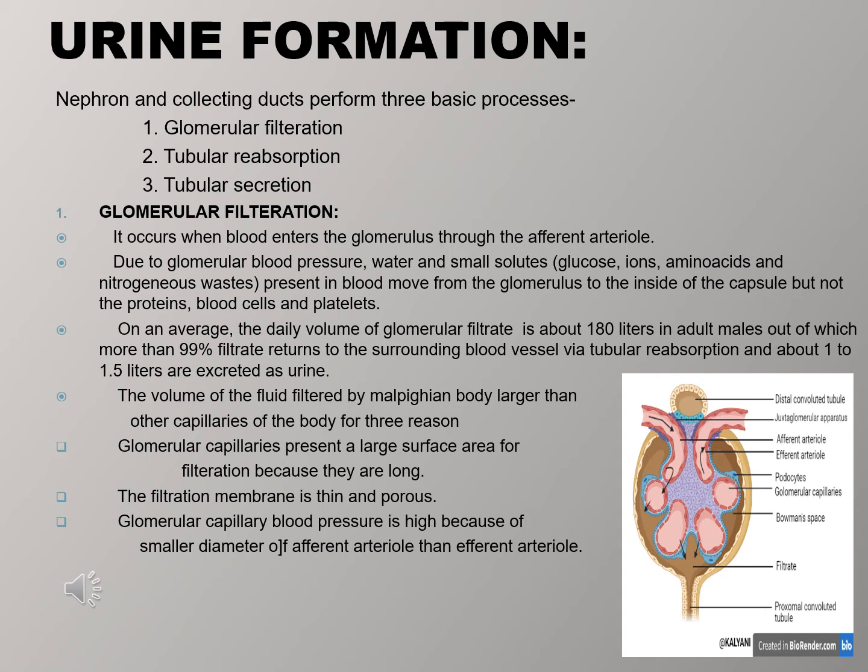First, the glomerular capillaries present a large surface area for filtration because they are long, and the filtration membranes are thin and porous, having podocyte cells. Second, the glomerular capillary blood pressure is high because of the smaller diameter of the efferent arteriole than the afferent arteriole, which increases the blood pressure and thus the filtration. And here is the picture explaining how the filtrate is filtered from the capillaries to the space of Bowman's capsule.